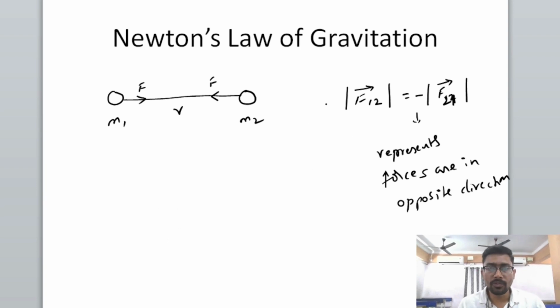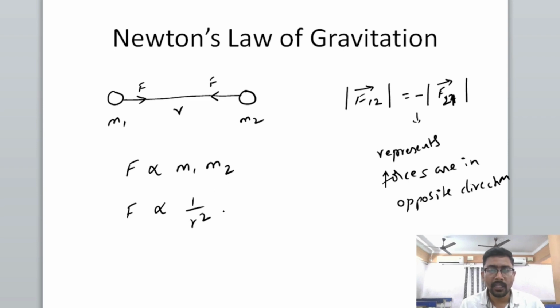The amount of force depends on the masses: this force is directly proportional to the product of the two masses, and inversely proportional to the square of the distance between them. That means if one of the bodies has a larger mass and the other a smaller mass, the product of the masses gives the same force.